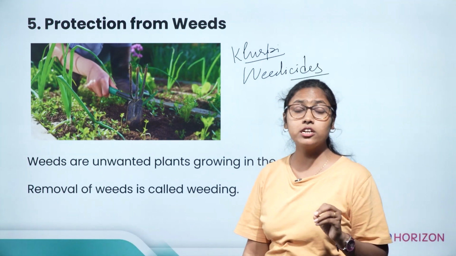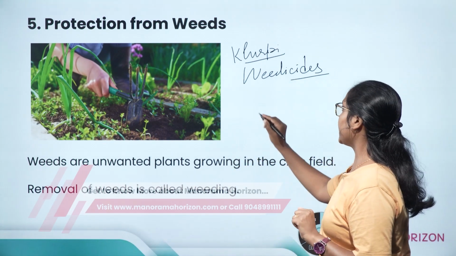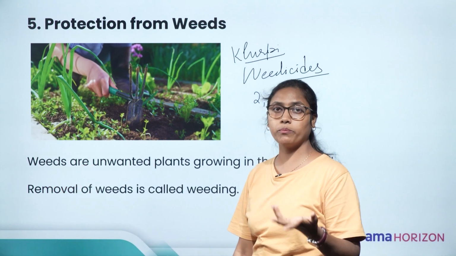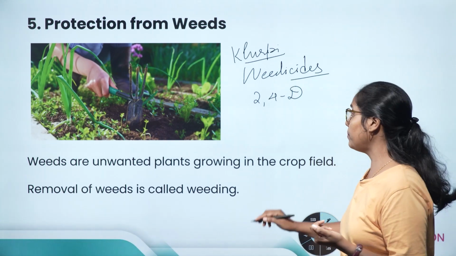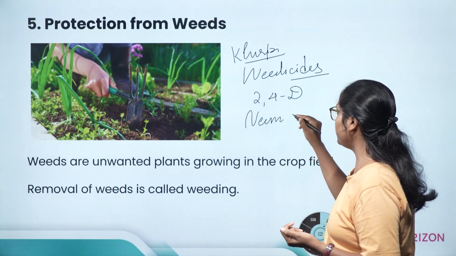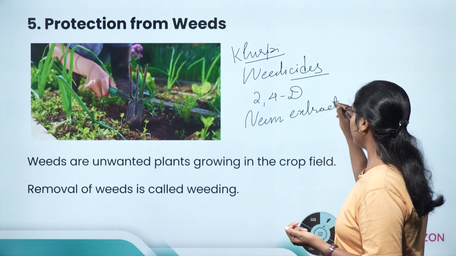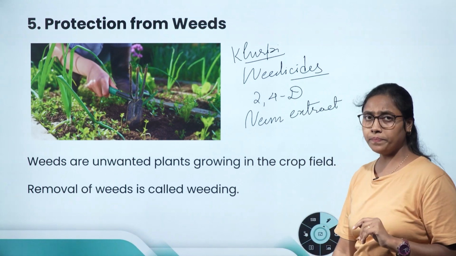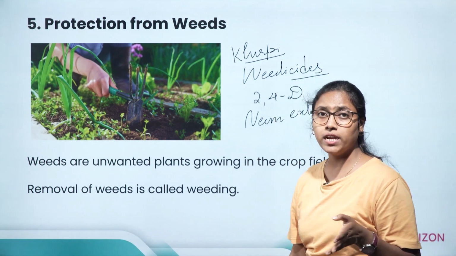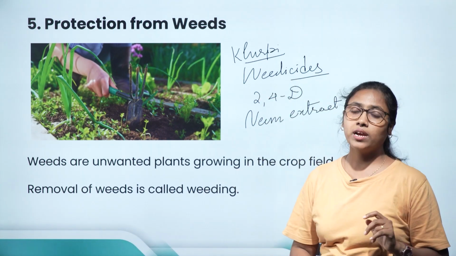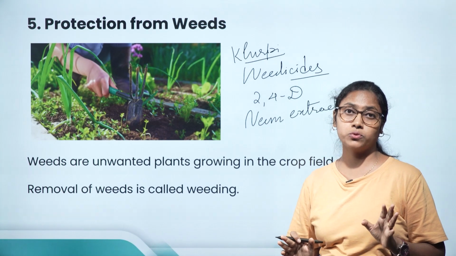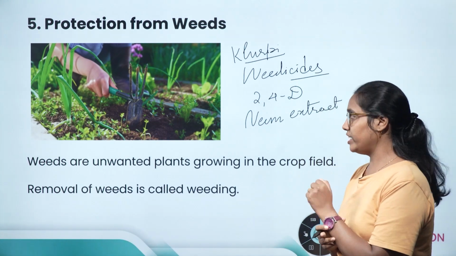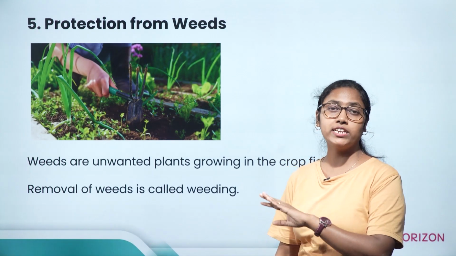Weedicides are chemicals that are used to remove weeds. For example, 2,4-D is a chemical which is used to remove weeds. Farmers can also use neem extract. Neem extract is a natural weedicide. Farmers can prepare neem extract in their farm and use it in their fields. So either they can use a chemical like 2,4-D or they can use neem extract. But these weedicides are very harmful. So the farmer must wear a mask and gloves before spraying weedicides in the field. So this was about protection from weeds.